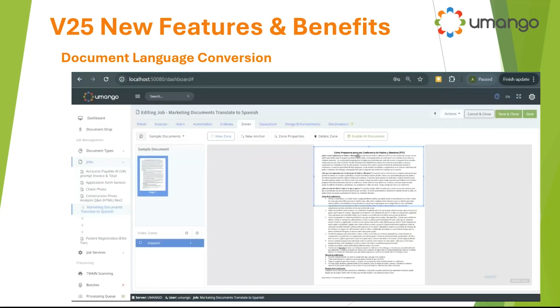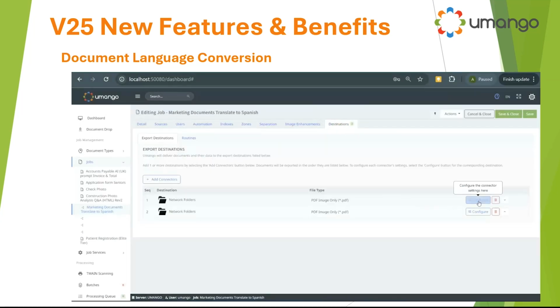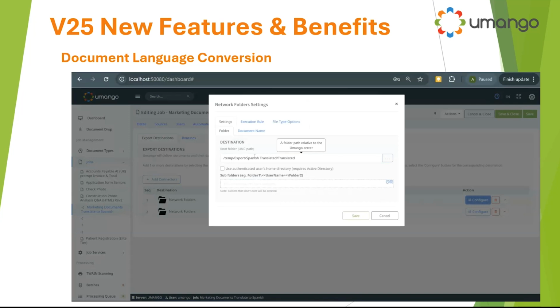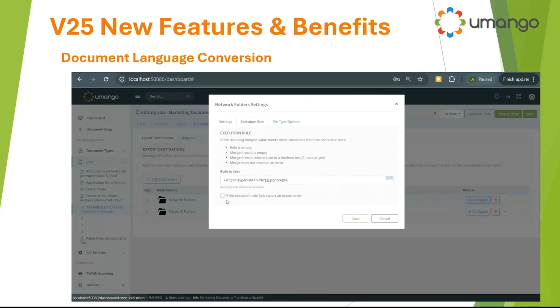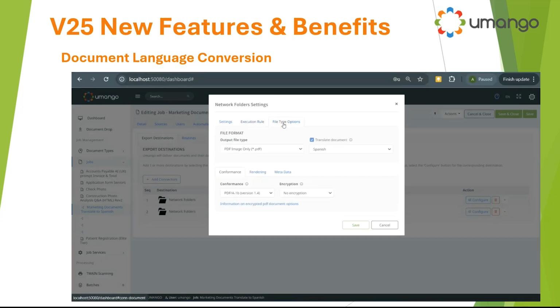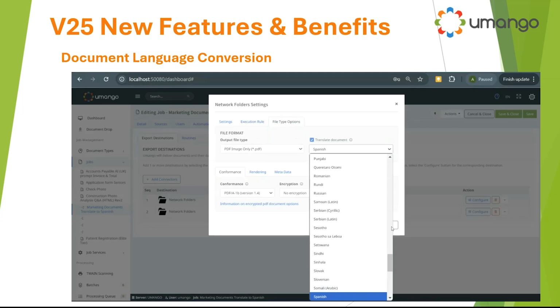Answer yes or no. And on the export, I've got two exports. One, of course, is just going to pass through the document if it's already in Spanish, but the other one, if it's not in Spanish, will convert it to the Spanish language and output it. And you can see here the amazing number of translation document languages that we support. I think it's all of them. So again, finding that pain point, that solution is going to be a huge benefit in version 2025.